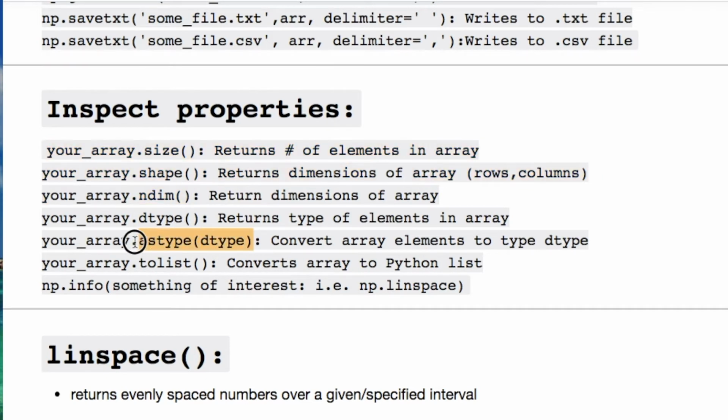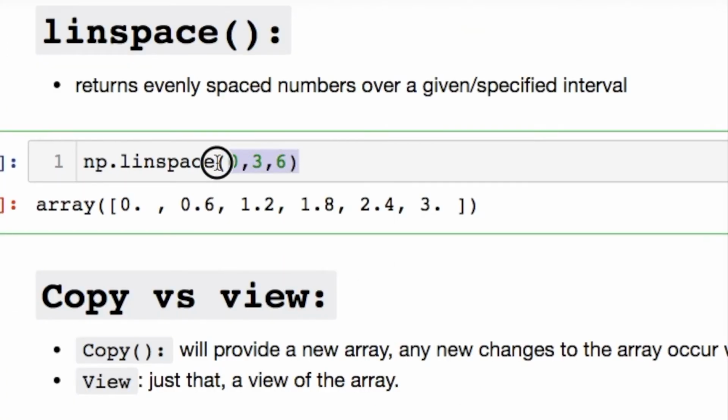You can convert your data types just like you can with a data frame. If you had to change a column, you can convert to a list just like you would do for a data frame. You could do the same type of thing, and you could figure out what's going on with something in particular if you just put it in the parentheses. You could do linspace, which gives you the ability to create intervals within a range, where we're going from 0 to 3 and we want 6 items printed off and they're evenly spaced.